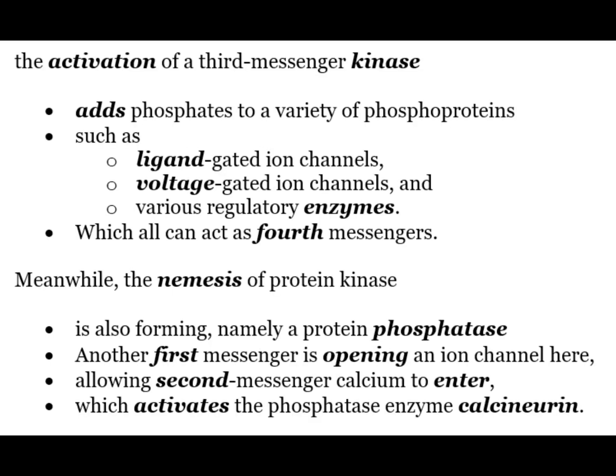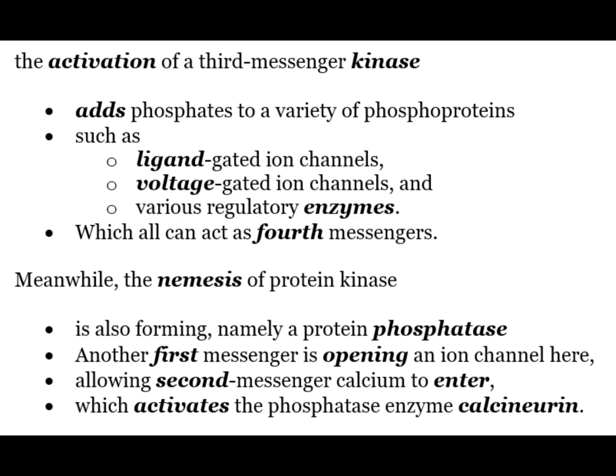The activation of a third messenger kinase adds phosphate to a variety of phosphoproteins such as ligand-gated ion channels, voltage-gated ion channels, and various regulatory enzymes, which all can act as fourth messengers.